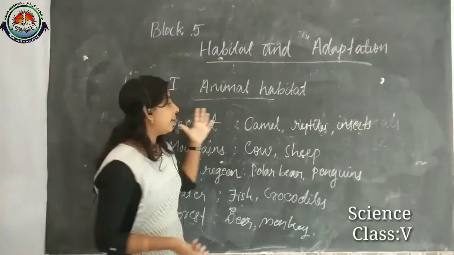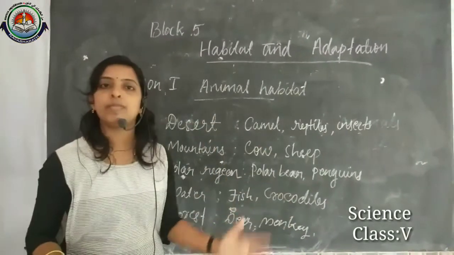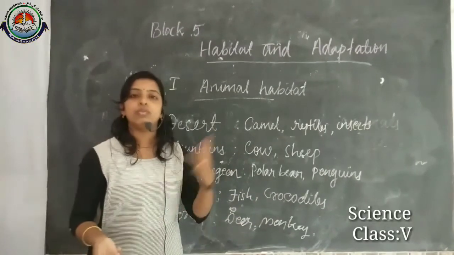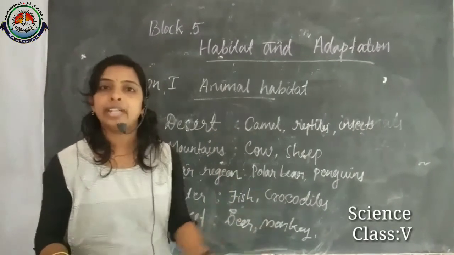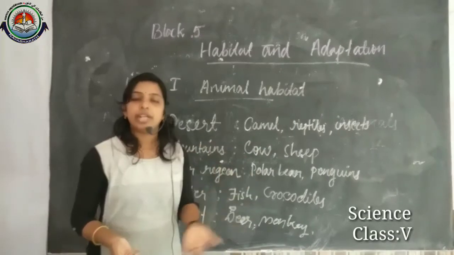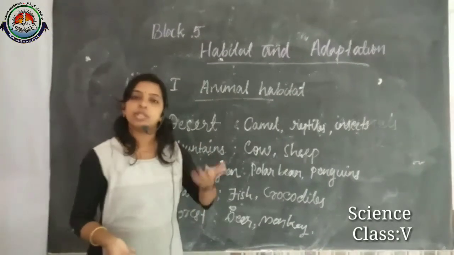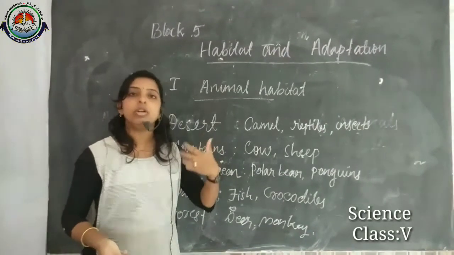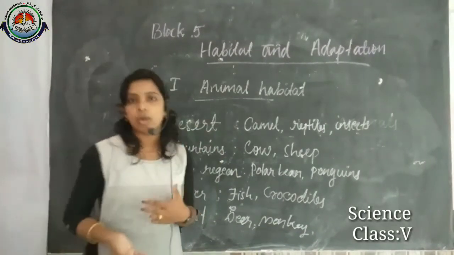Then these habitats are actually providing food, water, shelter and protection from their predators, and at the same time it helps them to give birth to their young ones.